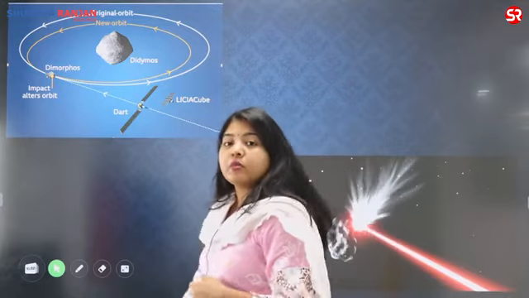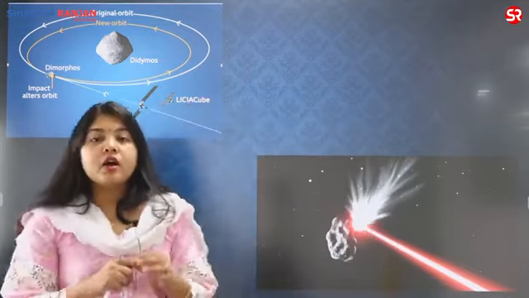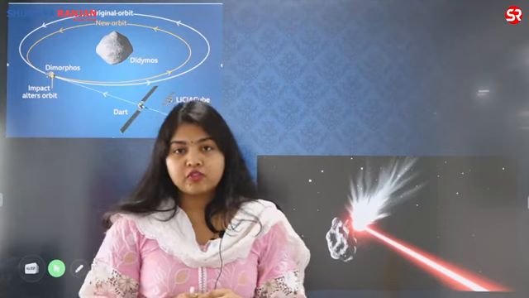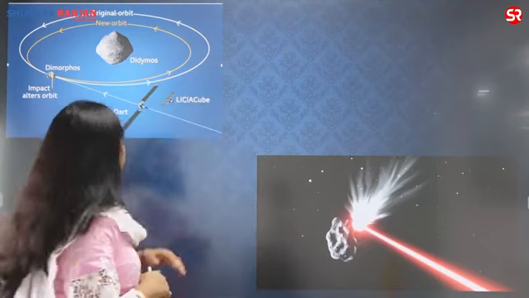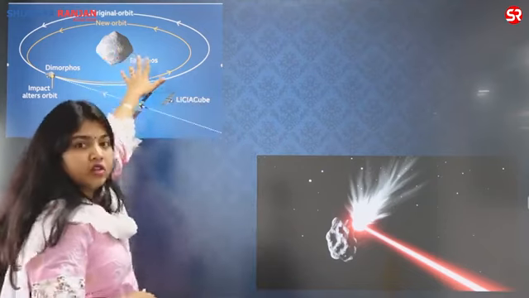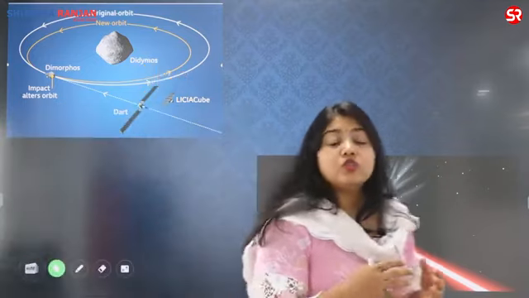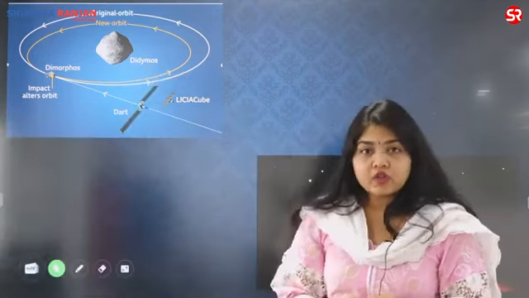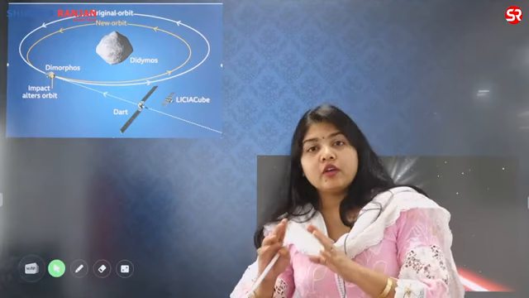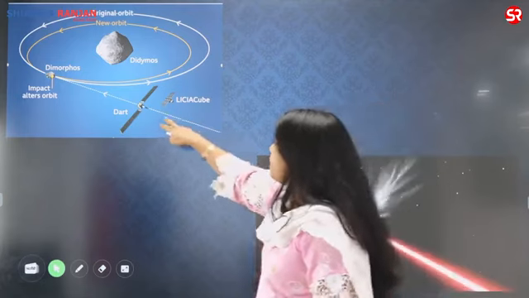Now, let us talk about the different ways of tackling the issues of asteroids. For example, this is from the DART mission. Now, what is the DART mission? The DART mission was by NASA, in which you were deflecting the incoming asteroids away from the Earth. So, this is what exactly happened in the DART mission.